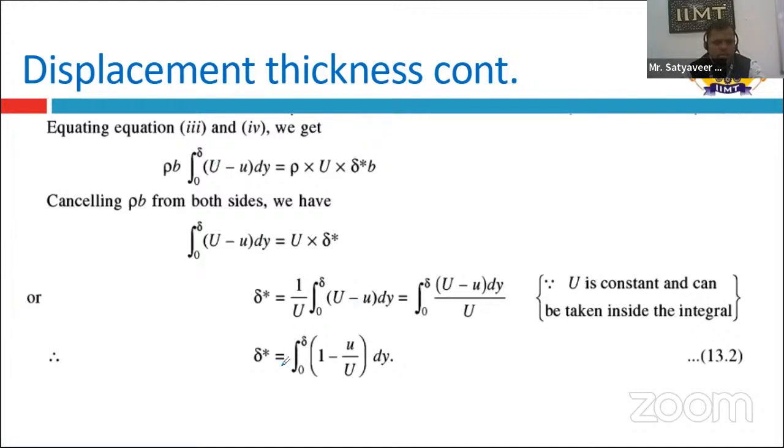Delta star we can obtain here: integration from 0 to delta of (1 minus u by capital U) into dy. In some books you can check the formula, where capital U is denoted as u infinity. So no problem. Delta star is the displacement thickness, and that formula is derived here: integration from 0 to delta of (1 minus u by capital U) into dy. So this formula is used to calculate the displacement thickness.